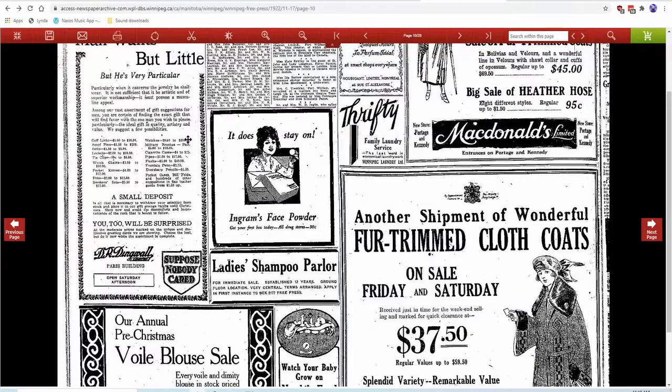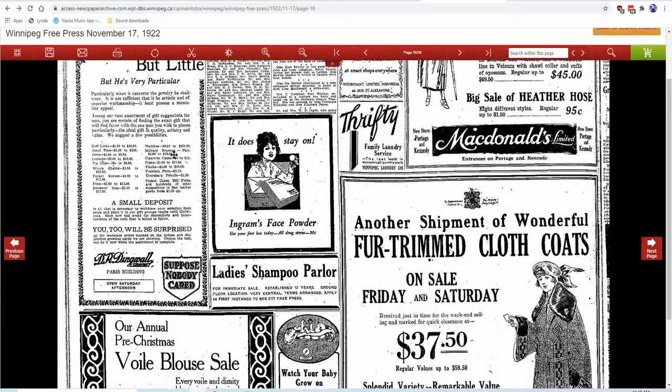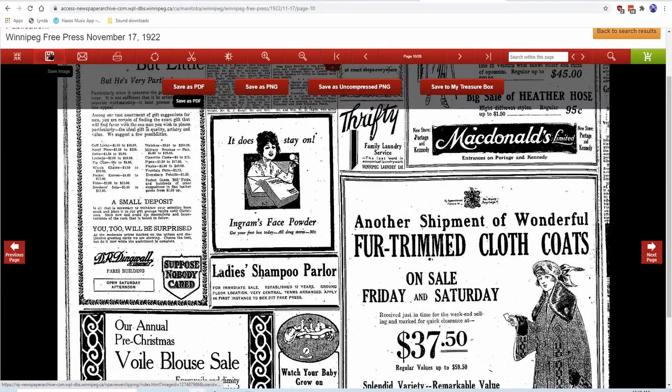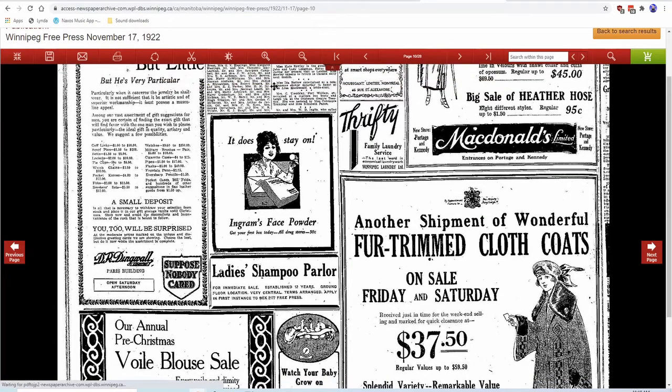When you've found articles you want, you'll probably want to save some of them so you can refer to them later. Newspaper Archive gives you a couple of ways to do this. The quickest method is to use the Save Image tool from the toolbar. This gives you the option to download the entire page in a couple of different formats. One nice thing about this option is that the file name includes the full name of the newspaper, the date, and the page number.